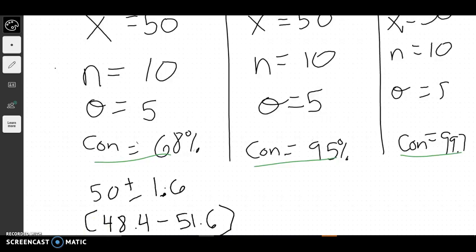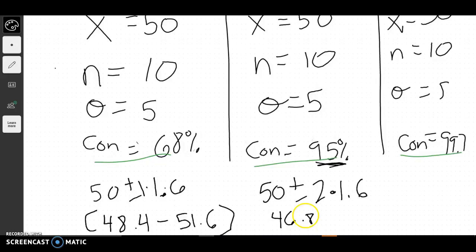It seems to make sense that the more room for error you make, the bigger your window should be. So we'll just keep checking. So this would be 50 plus or minus 2 times, because now we're 2 standard deviations apart, 1.6 because I didn't change that. And as we can see, that's 3.2, so this is 46.8 and 53.2.